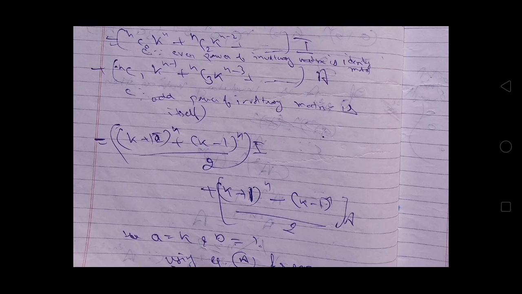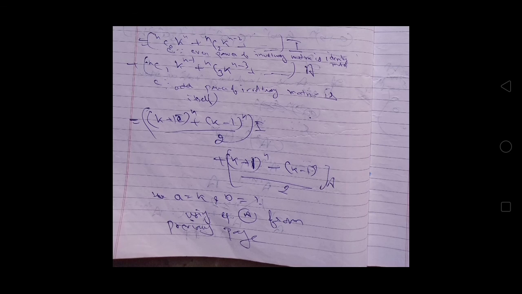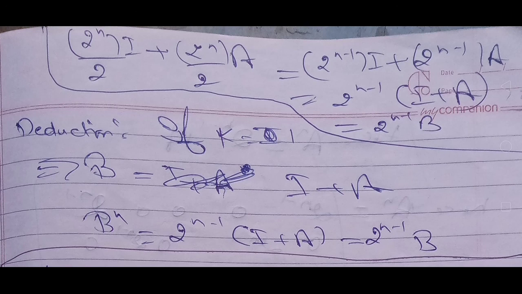((K plus 1) raised to the power n plus (K minus 1) raised to the power n) divided by 2 into identity matrix plus ((K plus 1) raised to the power n minus (K minus 1) raised to the power n) divided by 2 into matrix A. Here we have used equation A from the previous page. Here a is equal to 1 and b is equal to 1. So now we are doing a deduction.